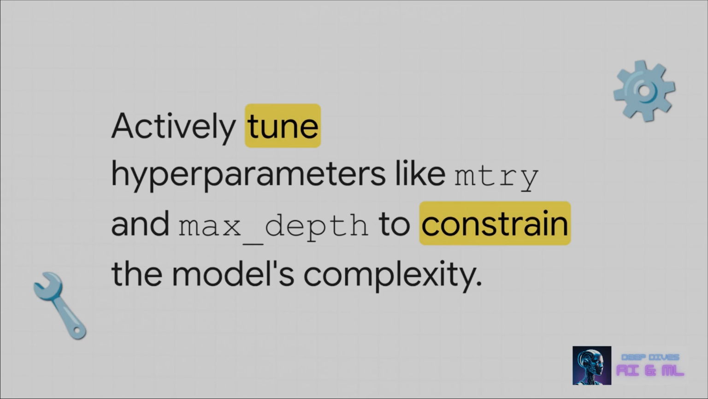That brings us to our final takeaway, number 4. Don't just accept the default settings. Actively tuning these hyperparameters, mtry, max_depth, min_samples_leaf, this is the most direct and powerful way you have to constrain your model, to reduce its variance, and to build a forest that performs well not just in training, but out there in the wild.